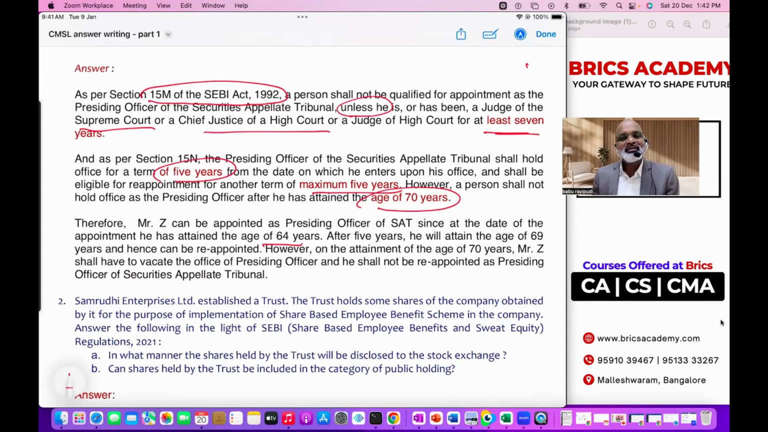Now my question is, sir, he is now 64 years and he is appointed for 5 years. He will be reappointed, no doubt, for the next 5 years. But the problem is he will be attaining the age of 69 years. So he can be reappointed, but for only 1 year. That means he will be reappointed, but he will retire after 1 year. The reason being, after 1 year, he will attain the age of 70 years. See that point. Mr. Z shall have to vacate the office as presiding officer, and shall not be reappointed on attaining the age of 70 years.